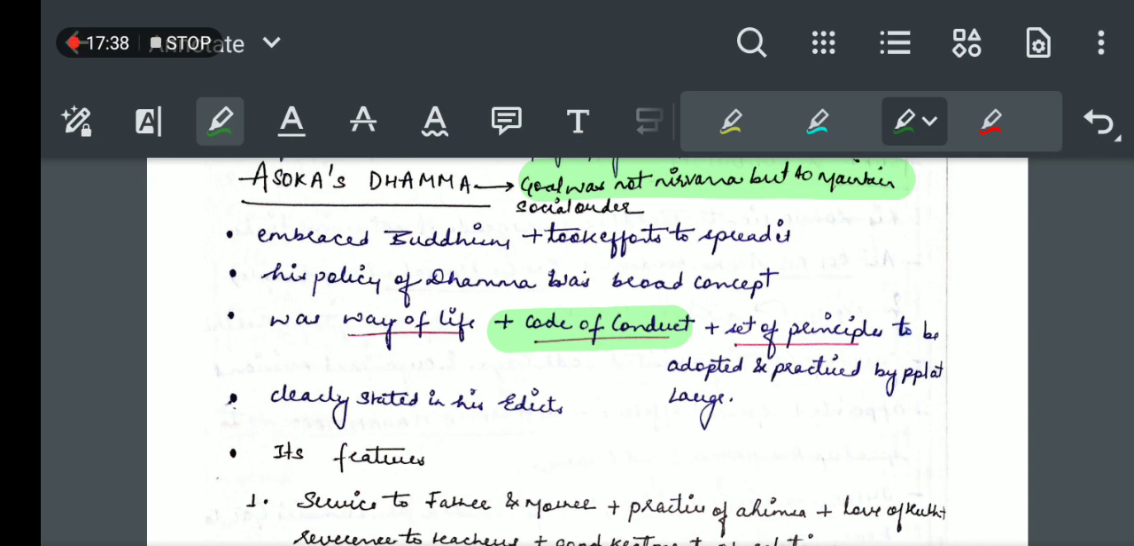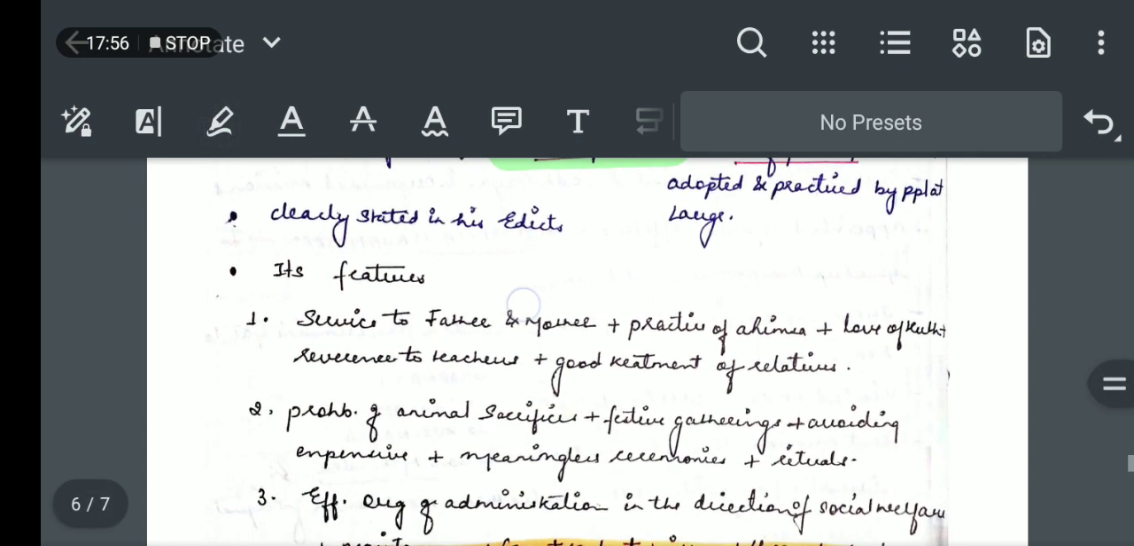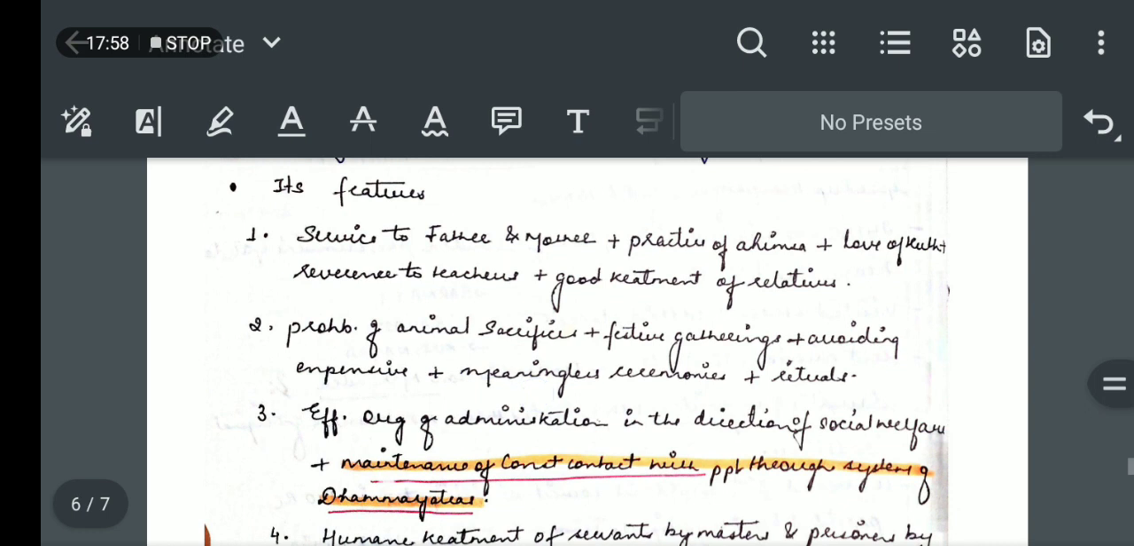He embraced Buddhism and he made efforts to spread it, but his policy of dhamma was a broad concept. It was a way of life, a social order, a code of conduct, a set of principles which one must follow to live a very peaceful and ethical life. And these policies, his dhamma, were clearly stated in his edicts. Now first we'll see its features.